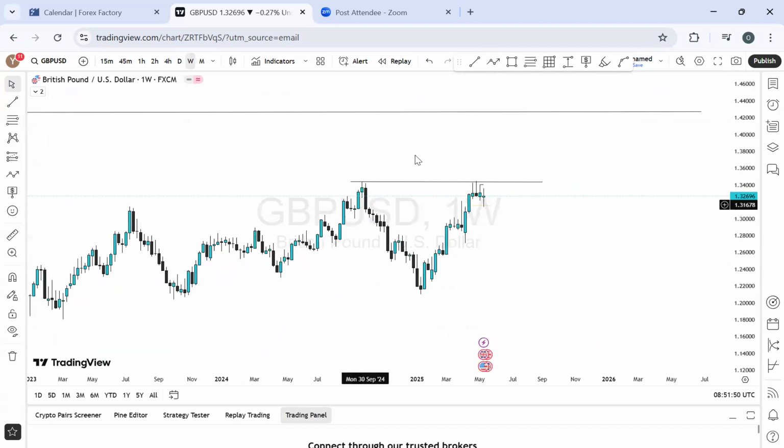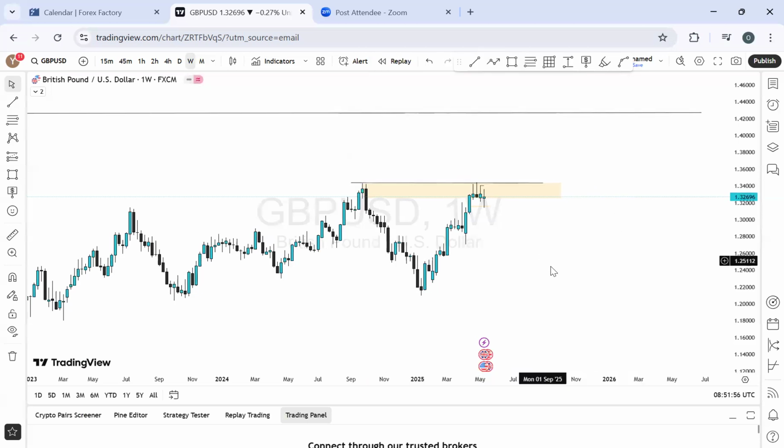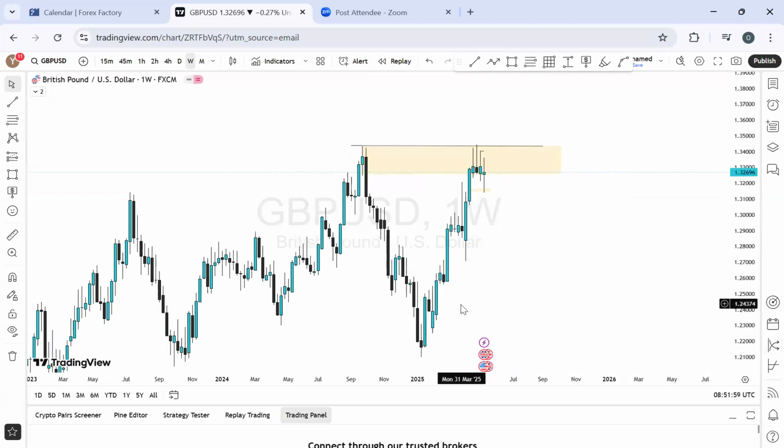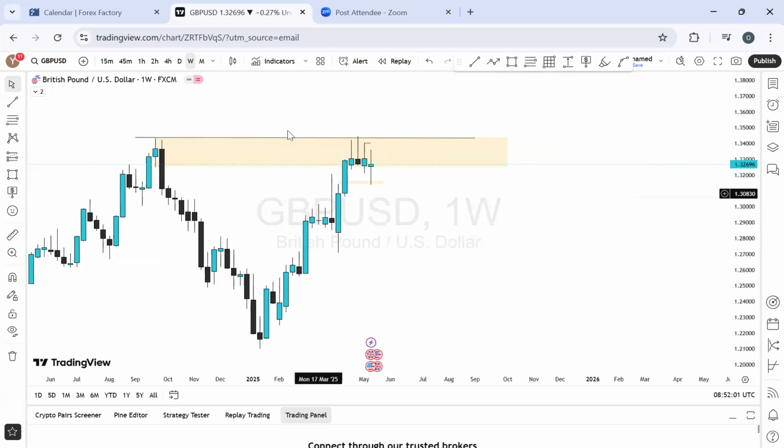So basically right here is where we anticipated the sell to begin from. This is it. But on the higher time frame, we expect more bullish momentum afterwards, especially when the price has gotten to a price level, which the market has done. So currently on the weekly time frame, the market is still within that range of 4 weeks back to back, ranging within this price zone of the supply level.